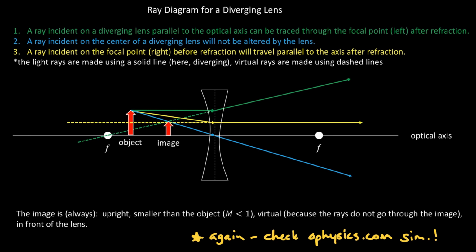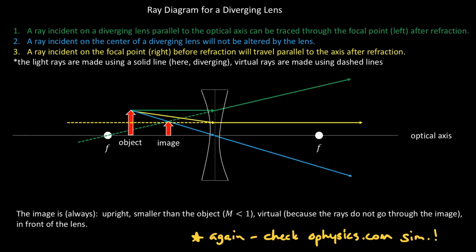And what I notice is that the image is always going to be upright. It's always going to be smaller than the object, which means the magnification is less than 1. And it's always going to be virtual because the rays don't go through the image. It's reflected rays that get traced back to the image.